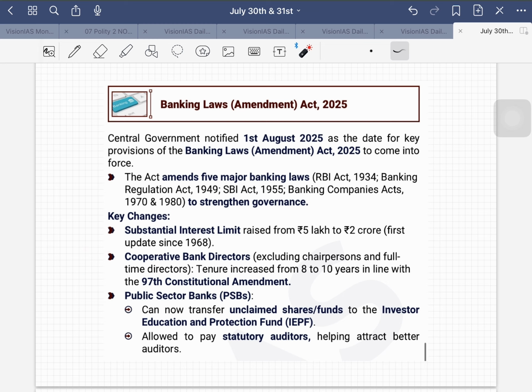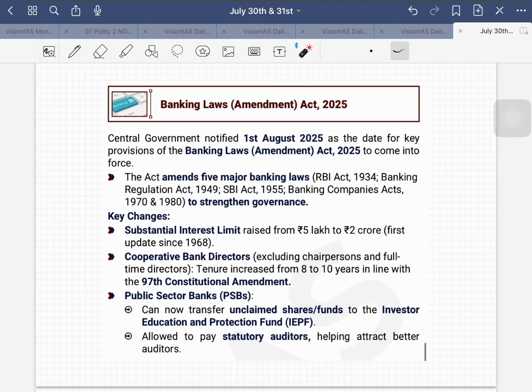Substantial interest limit has been raised from 5 lakhs to 2 crores. First update since 1968. What is the substantial interest limit? For example, if I have a 100 crore company, how much do I need to put in the paid up capital? It used to be 5 lakhs, but now the minimum is 2 crores to have a substantial interest of my own. That is the point here. Or you can also pay 10% of the paid up capital. That's another case. Just for example, I'm trying to say here. So substantial interest is nothing but that minimum amount of money that you need to have for voting rights or whatever. It has been raised from 5 lakhs to 2 crore now.